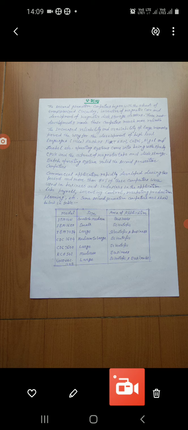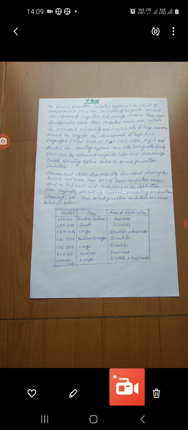Commercial applications rapidly developed during this period, and more than 80% of these computers were used in business and industries in applications like payroll, inventory control, marketing, production planning, etc.